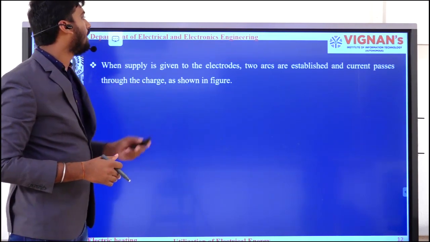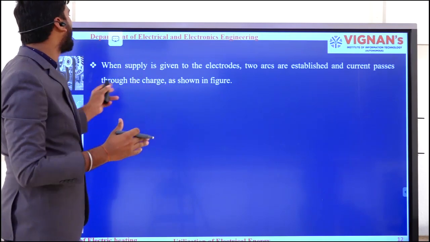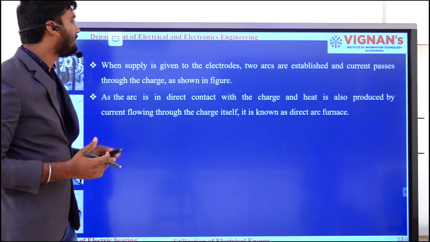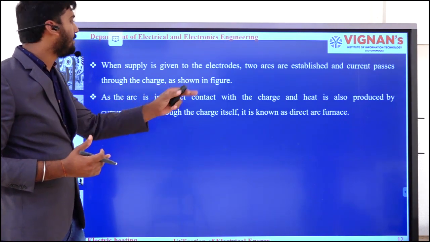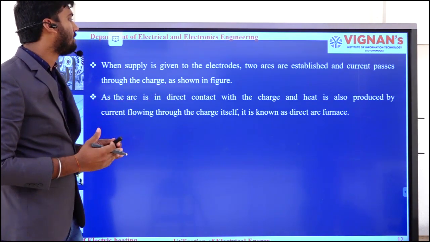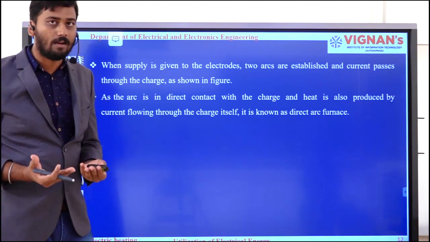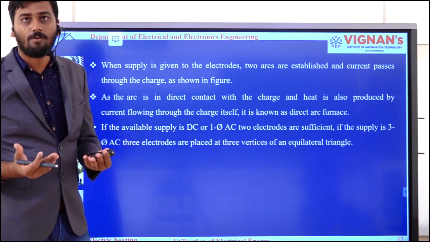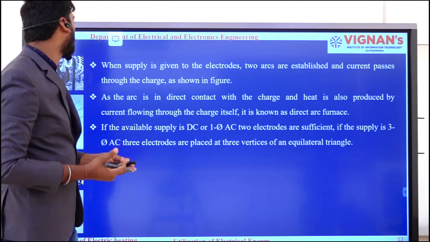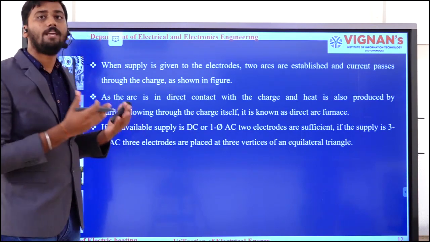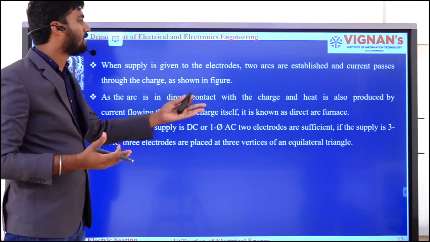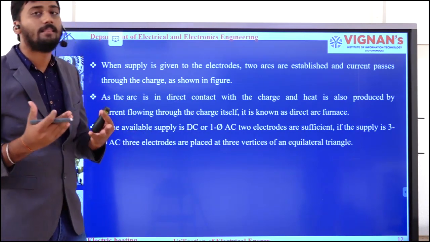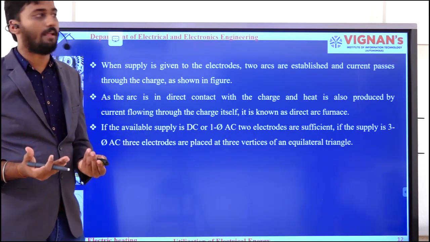When the supply is given to the electrodes, two arcs are established and current passes through the charge as shown in the figure. At the same time, as the arc is in direct contact with the charge and heat is produced by the current flowing through the charge, it is known as a direct arc furnace. Here I can go for either AC power supply or DC power supply. The same thing was written over there. If the available supply is DC or single-phase AC, two electrodes are sufficient. If the supply is three-phase AC, three electrodes are placed at the three vertices of an equilateral triangle.